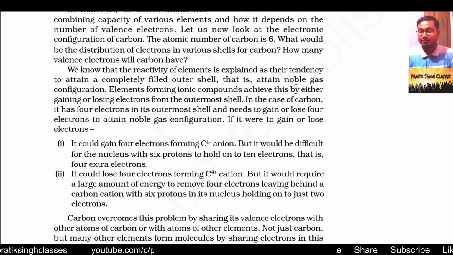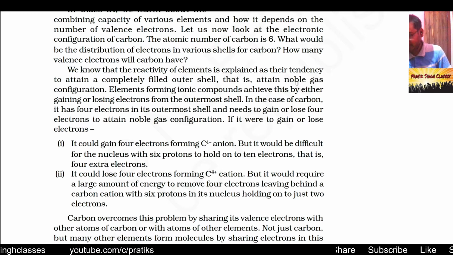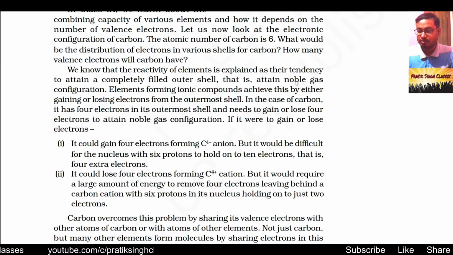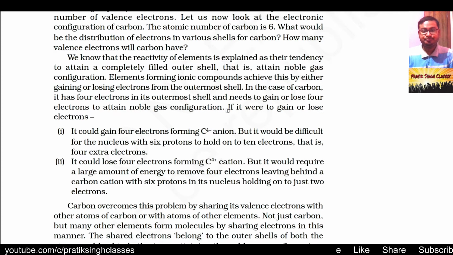Every noble gas has 8 electrons in its outermost orbit, whatever the atomic number of the noble gas. Elements forming ionic compounds achieve this by either gaining or losing electrons from the outermost shell, or the valence shell. In the case of carbon, it has 4 electrons in its outermost shell, and it needs either to lose 4 electrons to get the electronic configuration like helium, or gain 4 electrons to get the electronic configuration like neon.